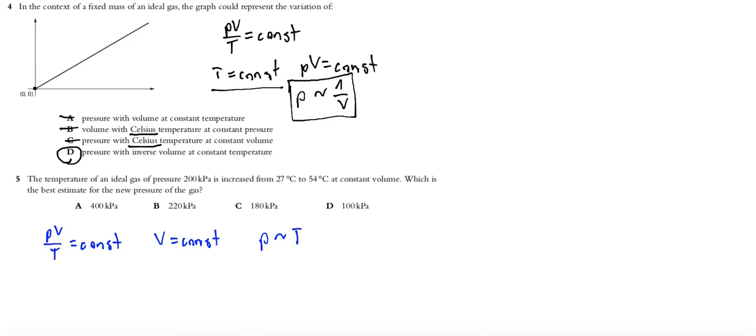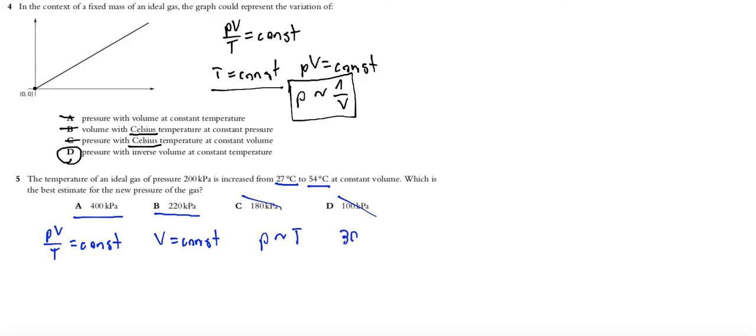What is the change of temperature? Temperature changes from 27 to 54, so it increases. So final pressure must be A or B, because only A and B are bigger. So we can cross out C and D. And let's look. A says that pressure increases twice. Does temperature increase twice? Of course not, because temperature must be expressed in kelvins.